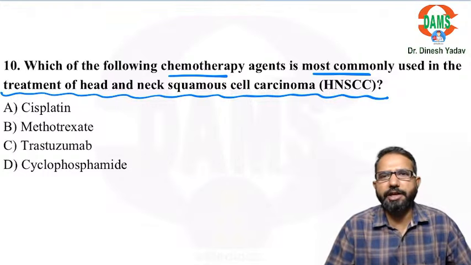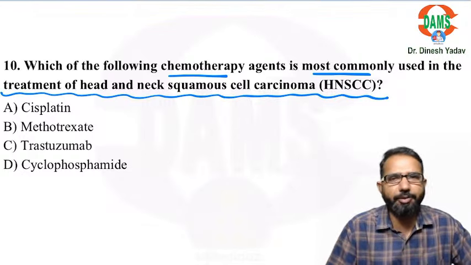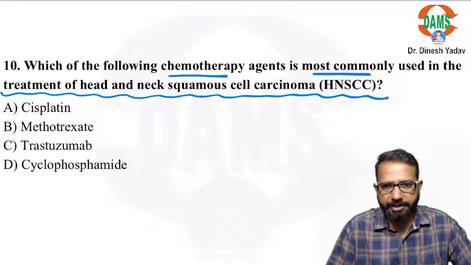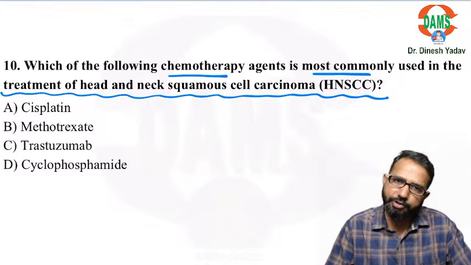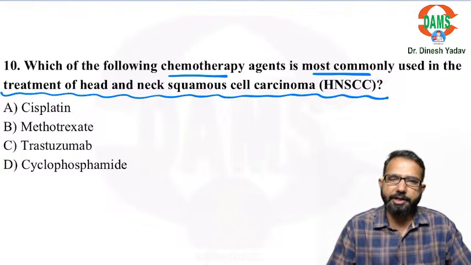Magnesium sulfate is for eclampsia, children. That is the drug for eclamptic seizures. When hypertension is there in pregnant ladies and then seizures occur, then we use the magnesium sulfate. That is for eclampsia treatment. That is not for epilepsy. In epilepsy, it depends on which type of epilepsy is there.